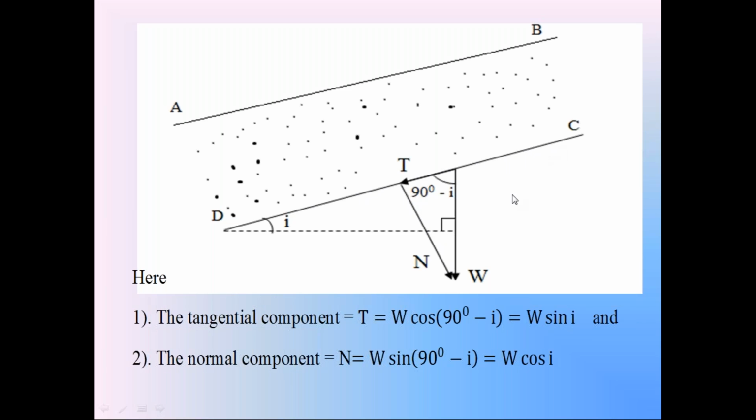Please focus on this normal component N. N is the normal component of weight W. This component N is perpendicular to the surface CD, and N is equal to W cos i. So we are in the third condition.